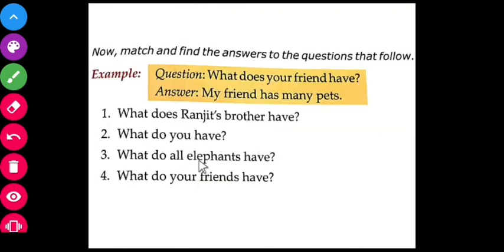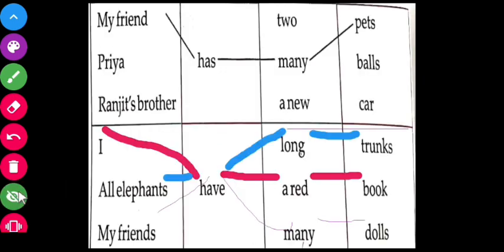What do all elephants have? So the answer. All elephants have long trunks. All elephants have long trunks. Okay, then the last one.